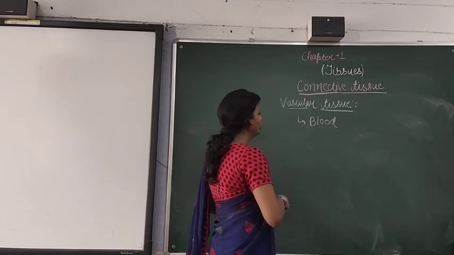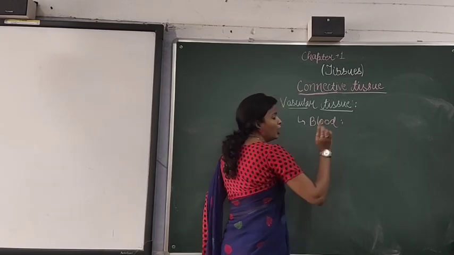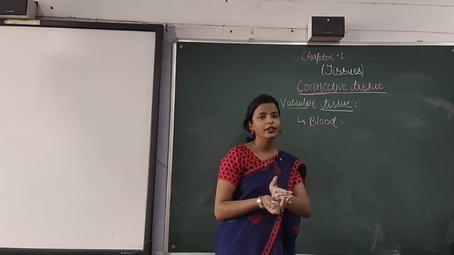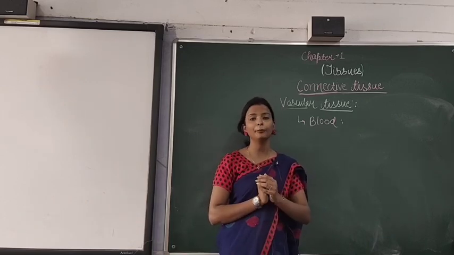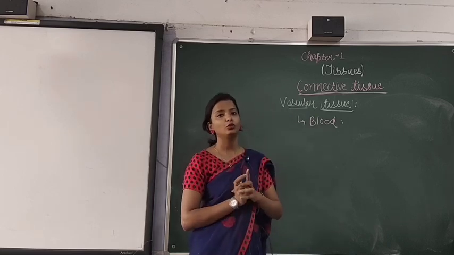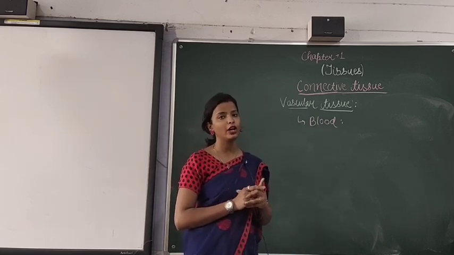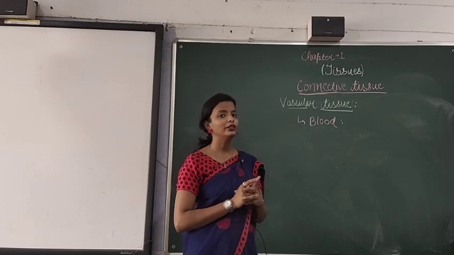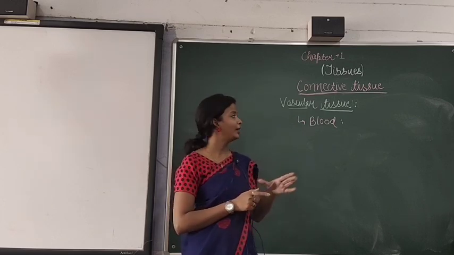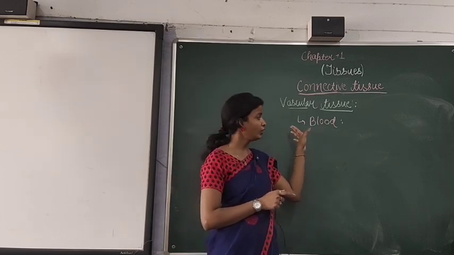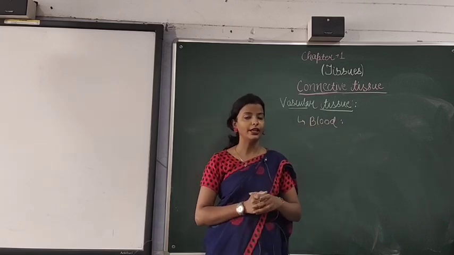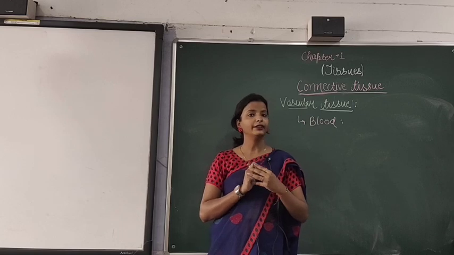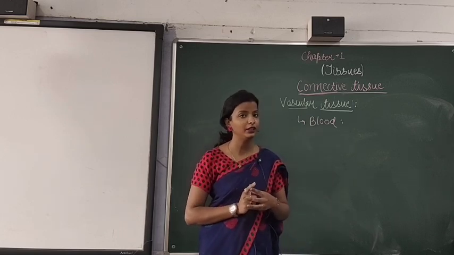Now, when you talk about blood, everyone is aware of the blood. It is a substance that is present in our body, and what is the main role of the blood? It is used to transport oxygen throughout our body. So the oxygen is carried throughout our body by means of blood. Blood is a liquid substance present in our body, and it is thicker than water. This is the main characteristic of blood.